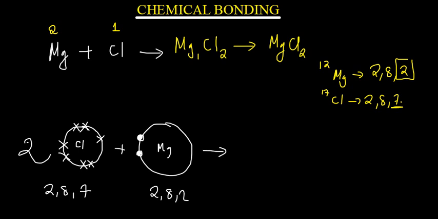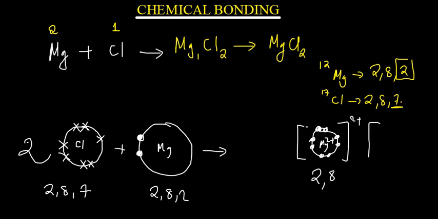And then when this reaction happens, magnesium will be able to lose those 2 electrons, and so it will only remain with the electrons which are there. So the configuration will become 2, 8. I mean it will remain with 8, right, in the outermost shell now. And those 2 electrons which have gone, so this one is now going to have a charge. It will be magnesium 2 plus. So we'll show the charge on top here, positive 2.